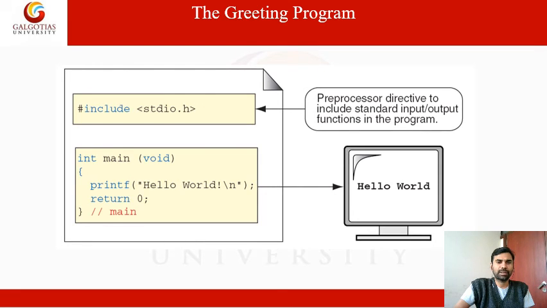Another way is to write void, and then there's no need to mention return 0; otherwise you need to mention the return statement here. If we execute this, we'll get the hello world output.